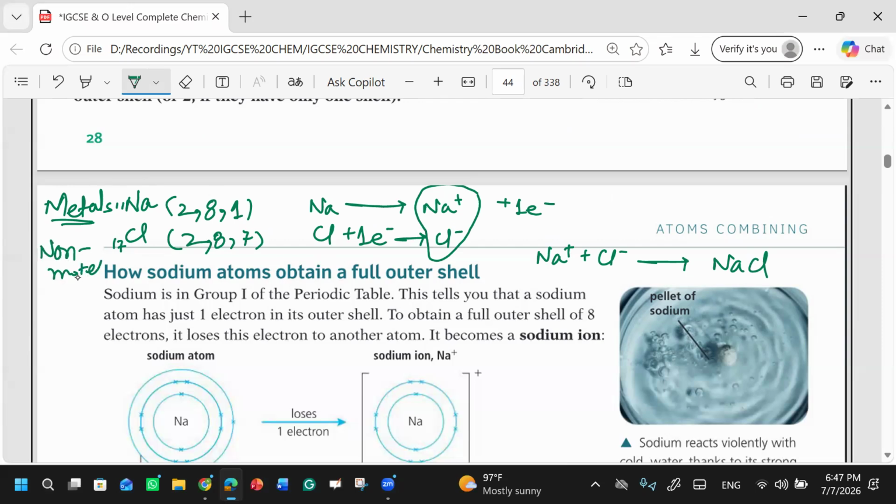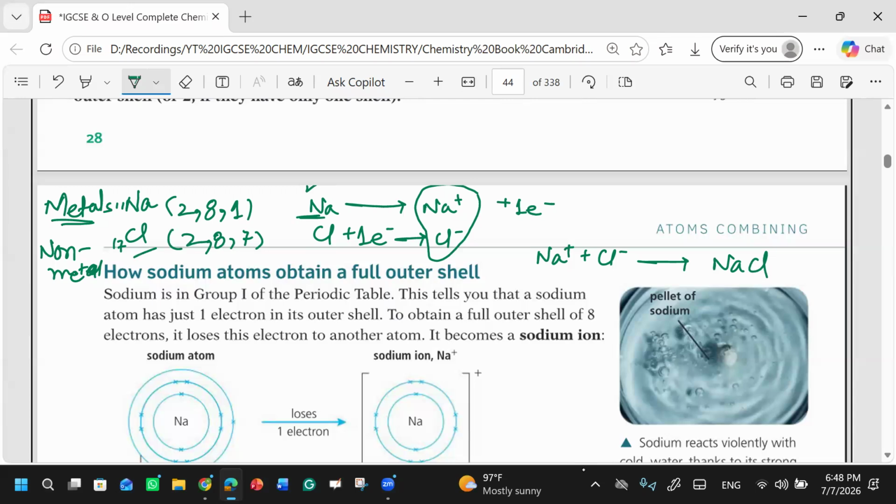So a metal will lose an electron, and that electron will be transferred to the non-metal, and this combination will give us the ionic compound. So basically, ionic compounds are formed when electrons are completely transferred from a metal to a non-metal. Clear? Simple as that.